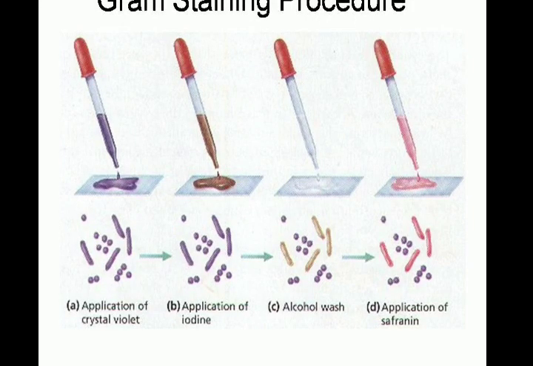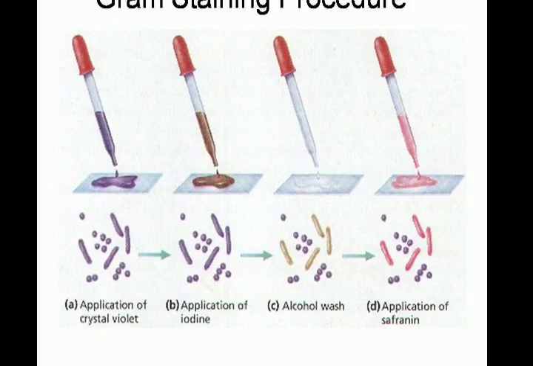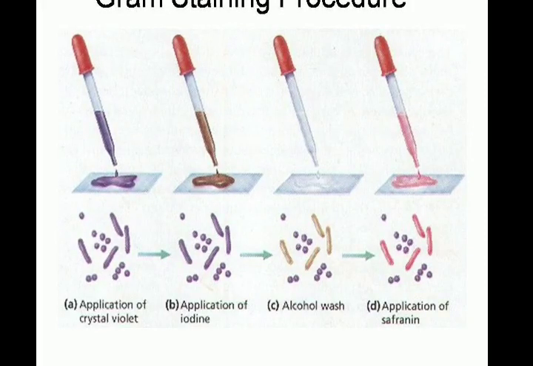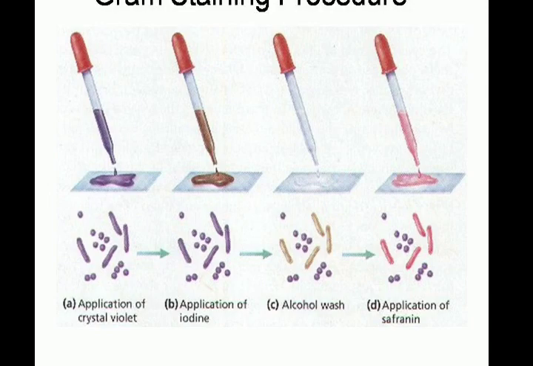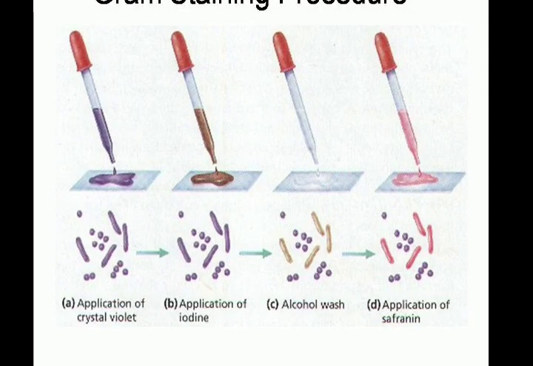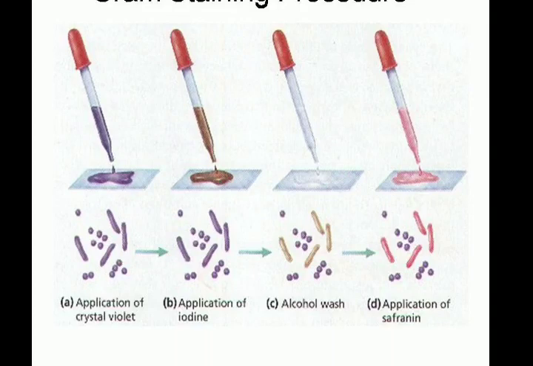Then again wash the smear, then add alcohol. Alcohol is a decolorizing agent which can remove the primary stain, that is crystal violet. In some bacteria the crystal violet can be easily removed, while some bacteria retain the crystal violet, so they appear in violet color. Then again wash the slide with water, then apply the secondary stain, that is safranin.